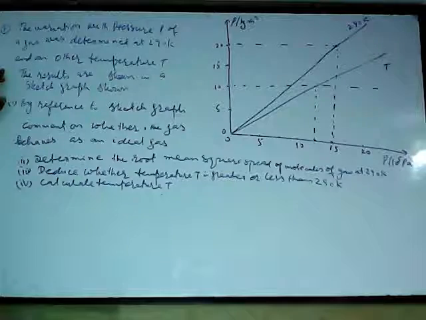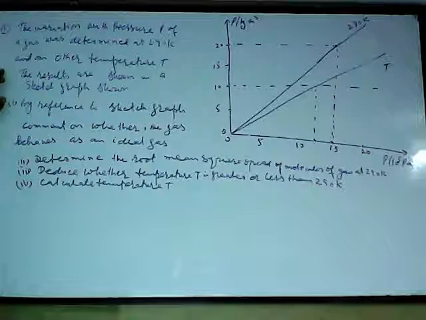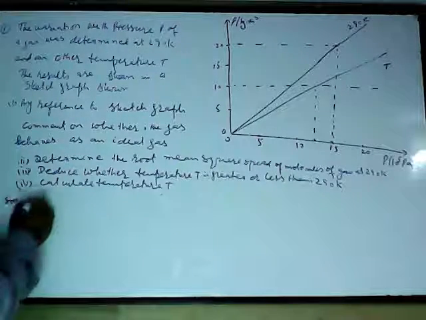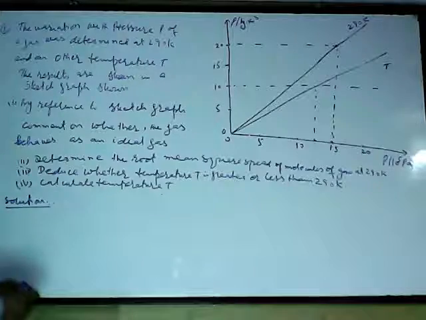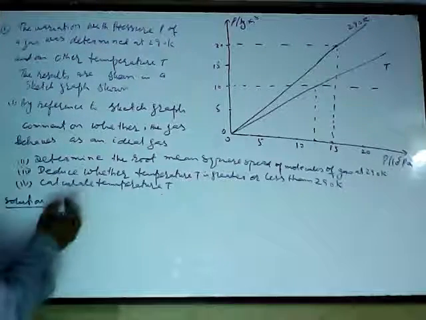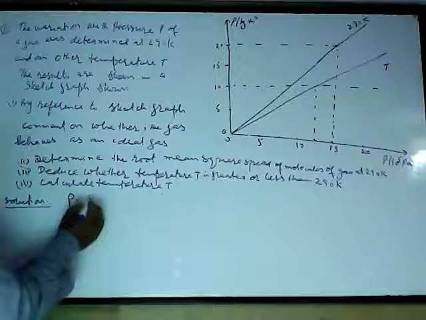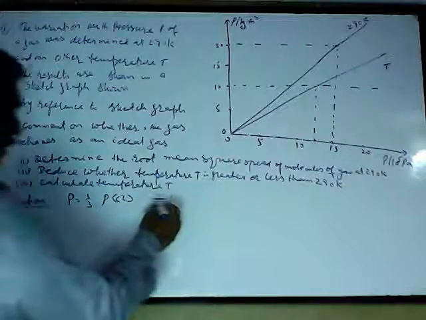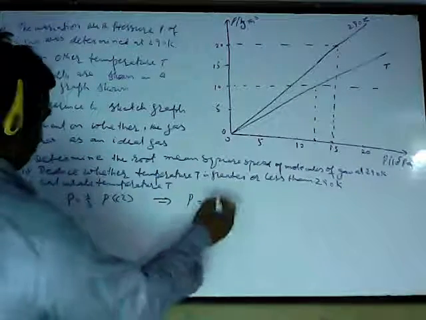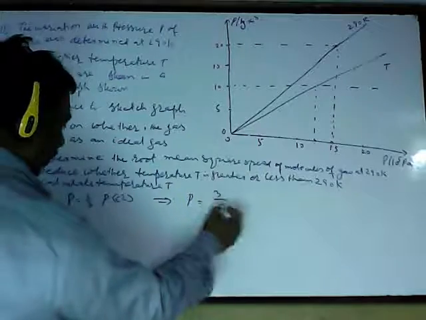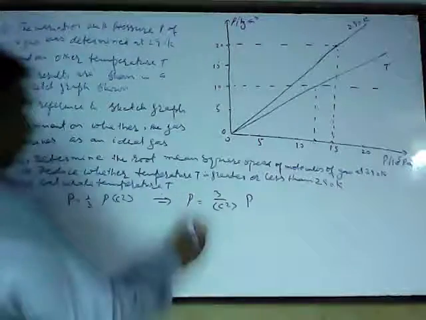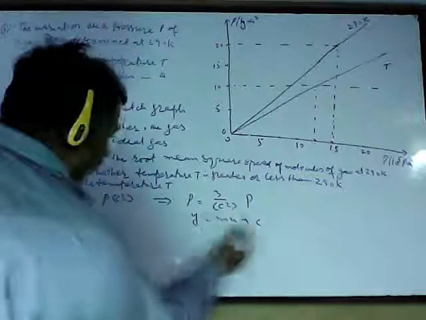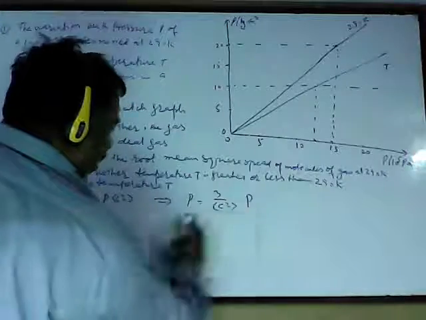So first we have to see whether the gas behaves as an ideal gas or not. Clearly I have to see the equation. The equation for an ideal gas: pressure is given by P is equal to 1 upon 3 rho C square. I have to make rho the subject. I can say rho is equal to 3 upon C square into P. Now if I compare it with y is equal to mx plus c, then this equation is a straight line equation passing through the origin. It has a zero y-intercept.